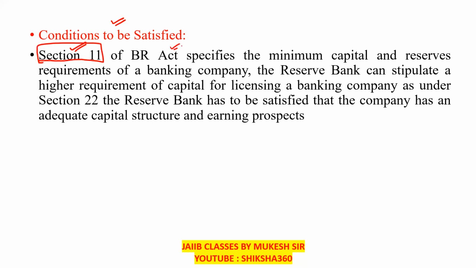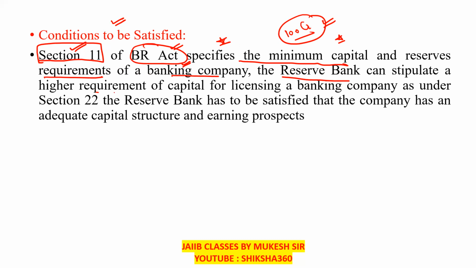Section 11 of the Banking Regulation Act specifies the minimum capital and reserve requirements of a banking company. They will specify the minimum capital, like 100 crore, 200 crore, 500 crore, depending upon the case. The Reserve Bank can stipulate a higher capital requirement for licensing a banking company. As under section 22, the Reserve Bank has to be satisfied that the company has an adequate capital structure and earning prospects.